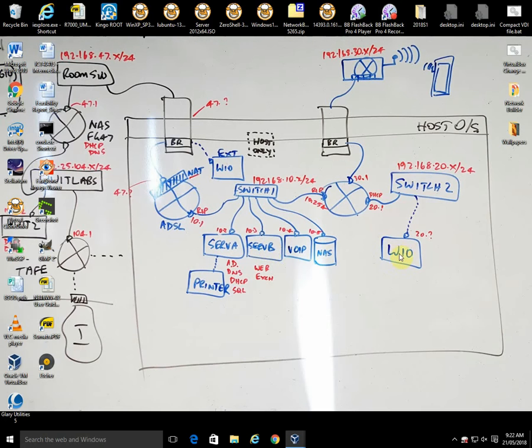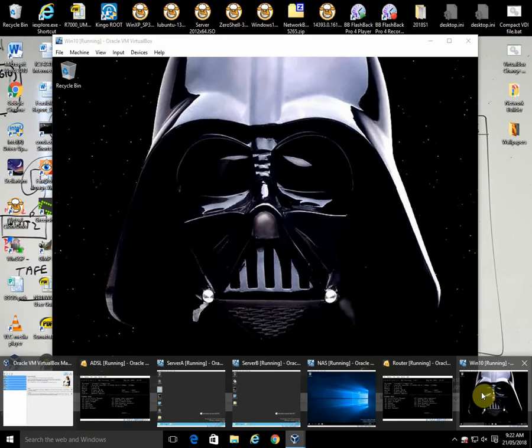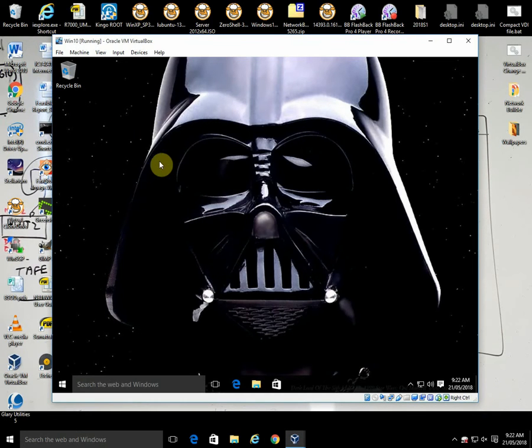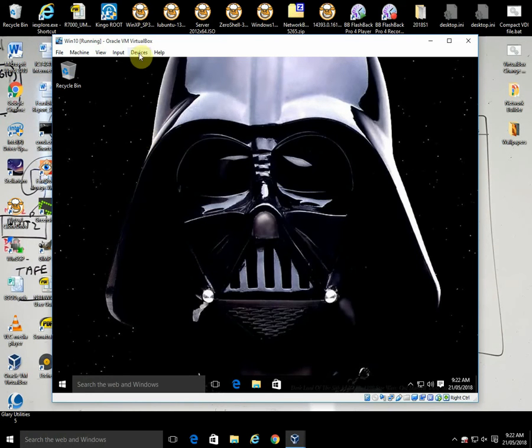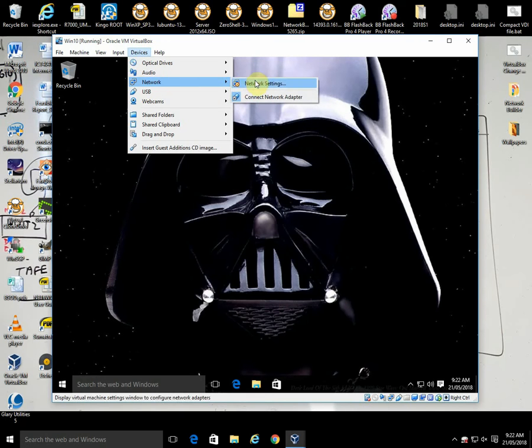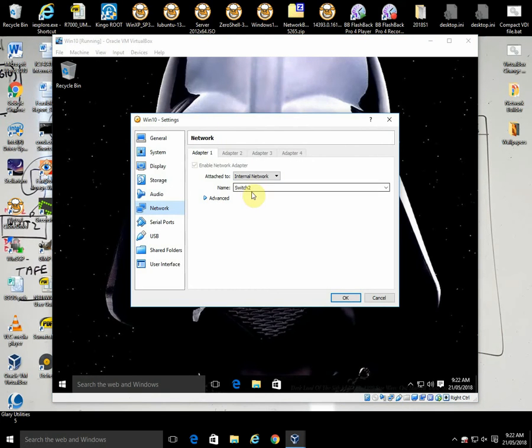Okay, so first thing is to attach our Windows 10 machine to our external network. So let's ramp up. There's our Windows 10 machine. It's currently logged into the domain under, I think, doc4. There it is. So we're going to go to the networking and change switch 2, and attach or bridge it to the network card. We've got two network cards. One of them is the onboard, and the other one is the plugged-in PCI card, which is this one here. That's the one that's bridged out to the internet.